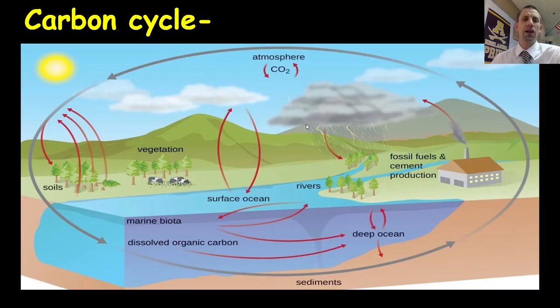Here's a look at the whole carbon cycle. You can pick really any point to start with. So let's start up here in the atmosphere with carbon dioxide. It can be brought into plants through the process of photosynthesis, and then a consumer like these cows can eat those plants. So now they have the carbon inside of them. They give the carbon back off to the environment when they exhale that CO2 after they do respiration.